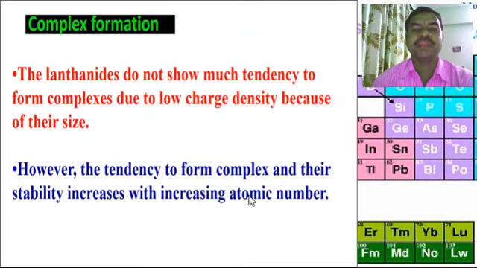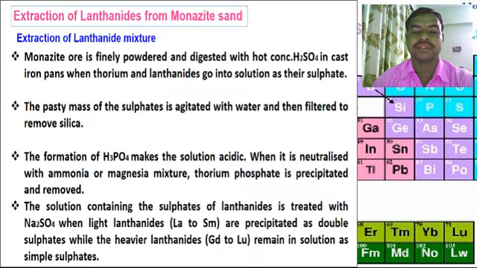Then complex formation. The lanthanides do not show much tendency to form complexes due to low charge density because of their size. However, the tendency to form complexes and their stability increases with increasing atomic number. The next point, extraction of lanthanides from monazite sand.